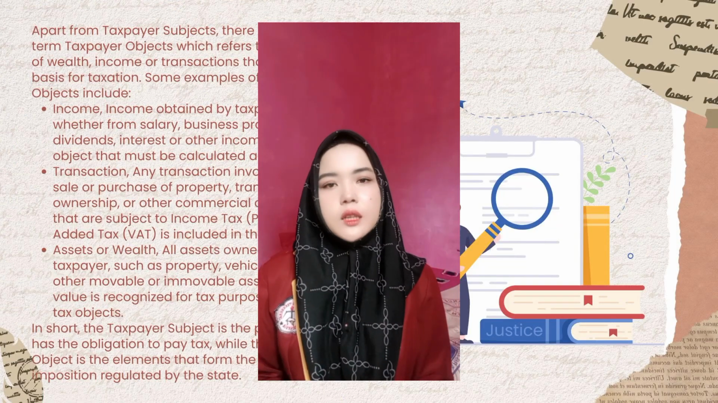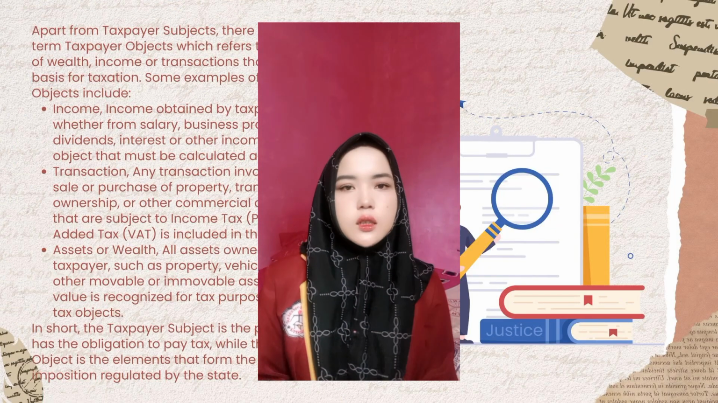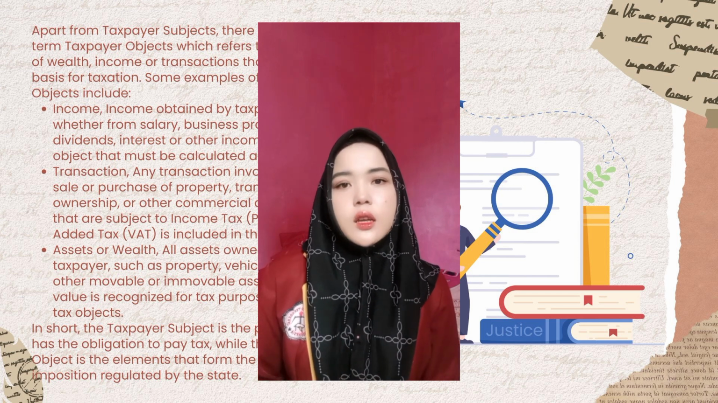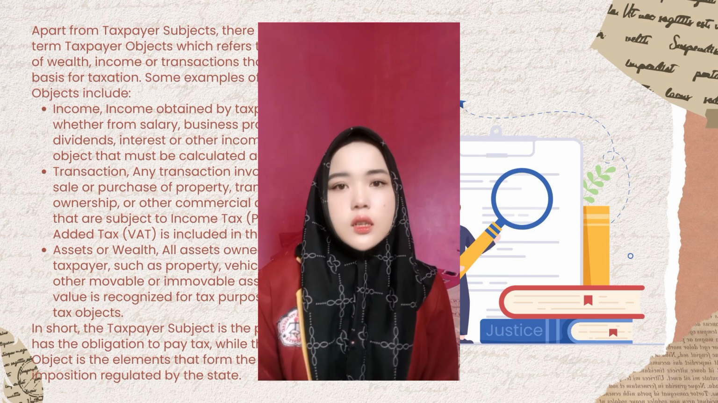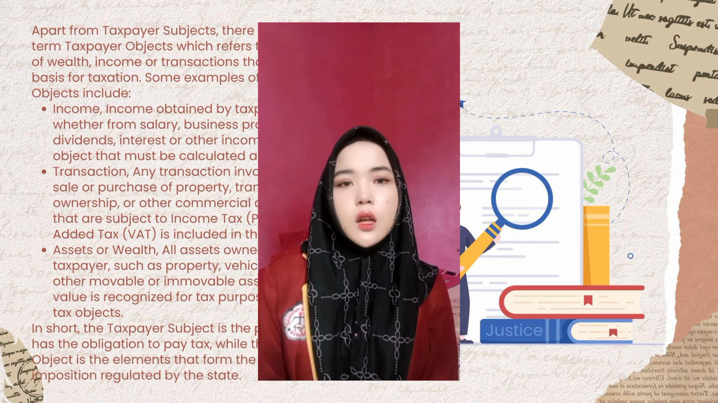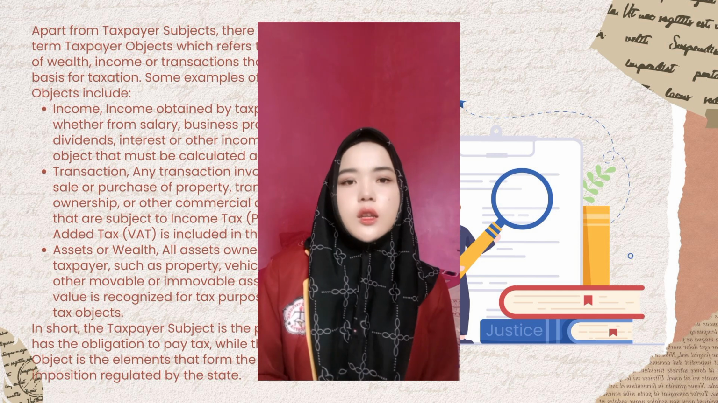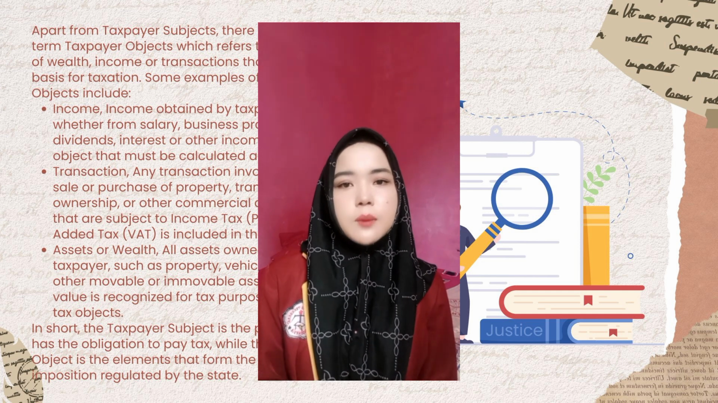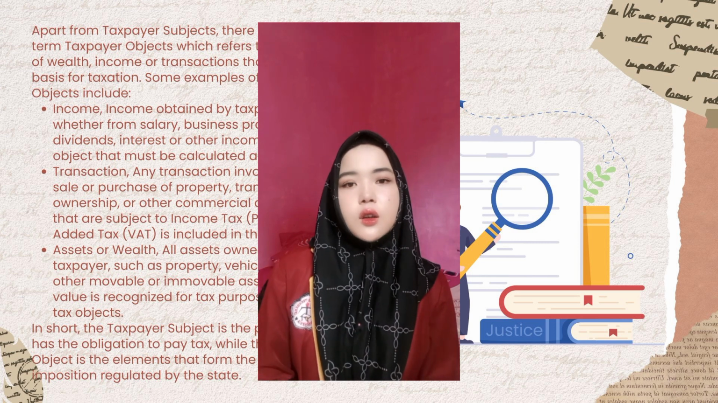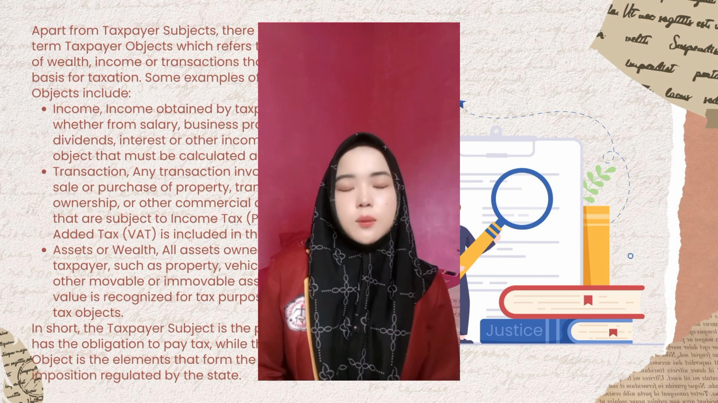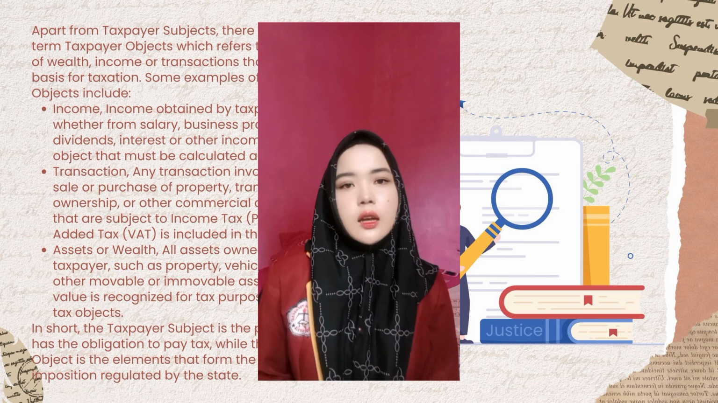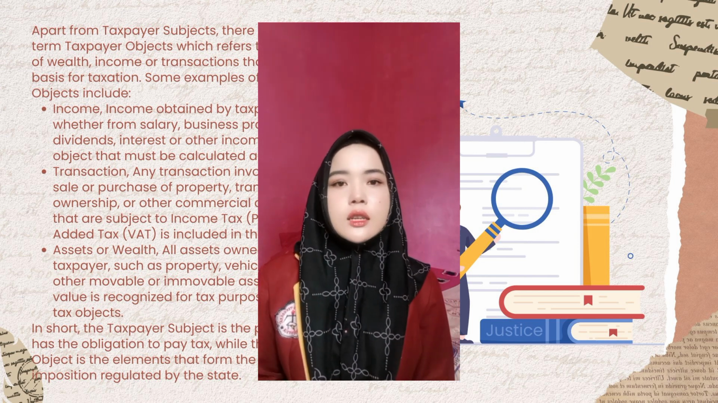Next, apart from taxpayer subject, there is also the taxpayer object, which refers to all forms of wealth, income, or transactions that are the basis for taxation. Some examples of taxpayer object include: 1. Income. Income obtained by the taxpayer, whether from salary, business profit, dividends, interest, or other income, is a tax object that must be calculated and reported.